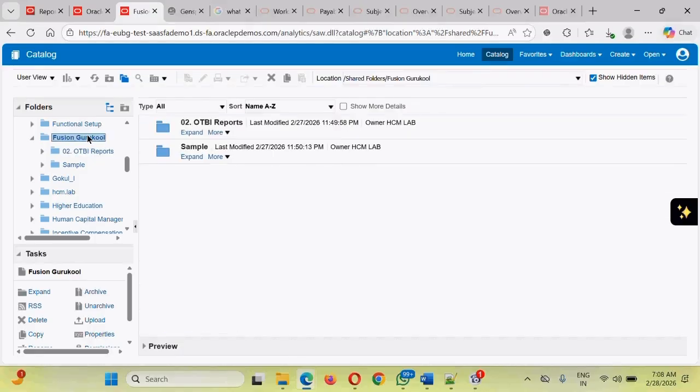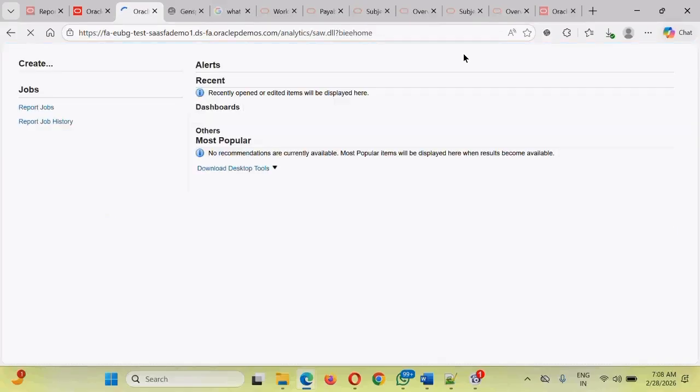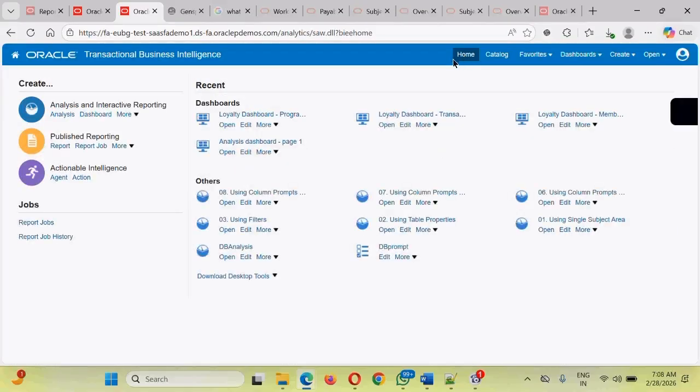Additionally guys, as we are supposed to do the things in the custom folder, but we have not kept it in the custom folder. So what we can do guys, there is a possibility these particular objects are there. First of all, let's understand these high level buttons. So guys, we understood this is the home. Wherever you're standing, in case you want to go to the home, you can go to the home. Home will list down the basic recently accessed components.